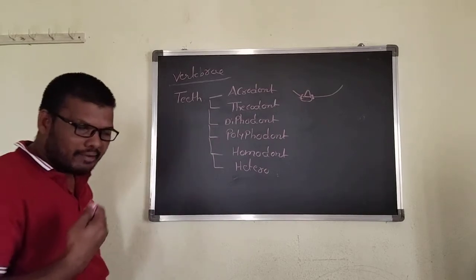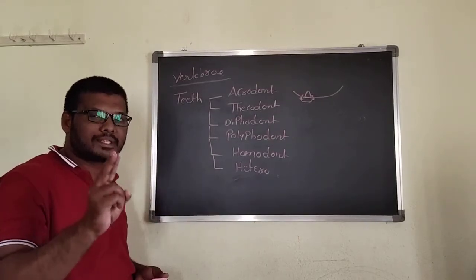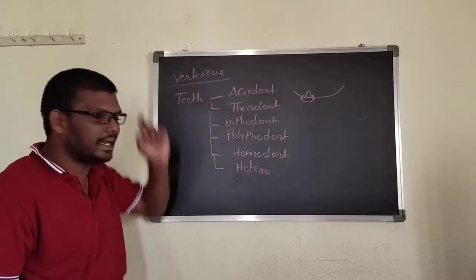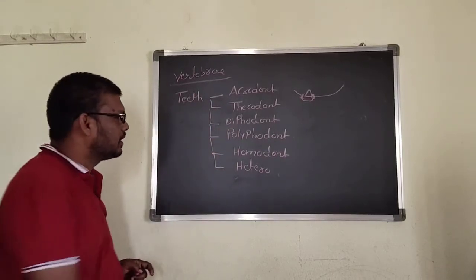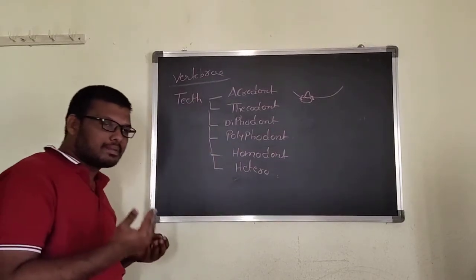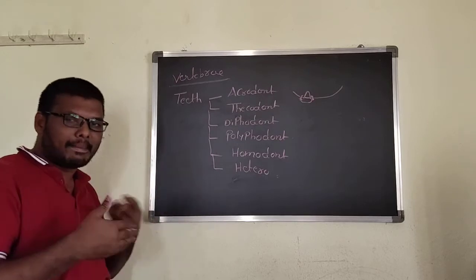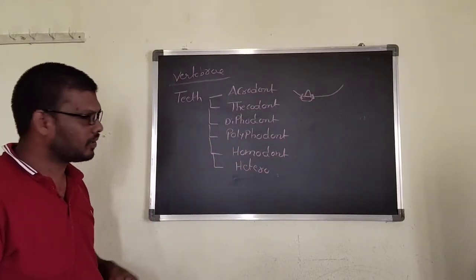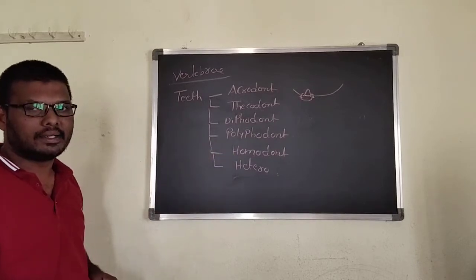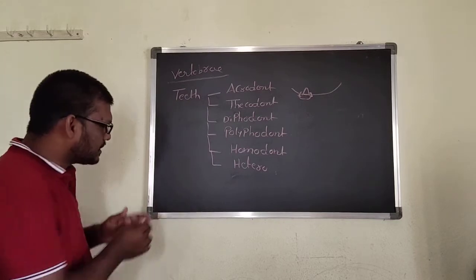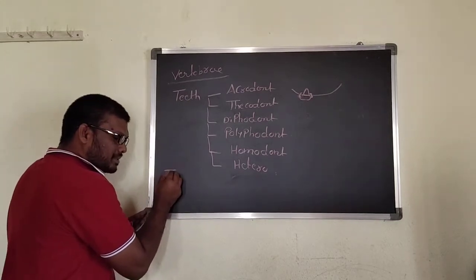Diphyodont. In our lifespan, teeth formation takes place 2 times. That type of teeth is called diphyodont teeth. Polyphyodont. In the lifespan, so many times the teeth will fall down and come again. That type of teeth is called polyphyodont teeth. Homodont teeth are the same type of teeth.